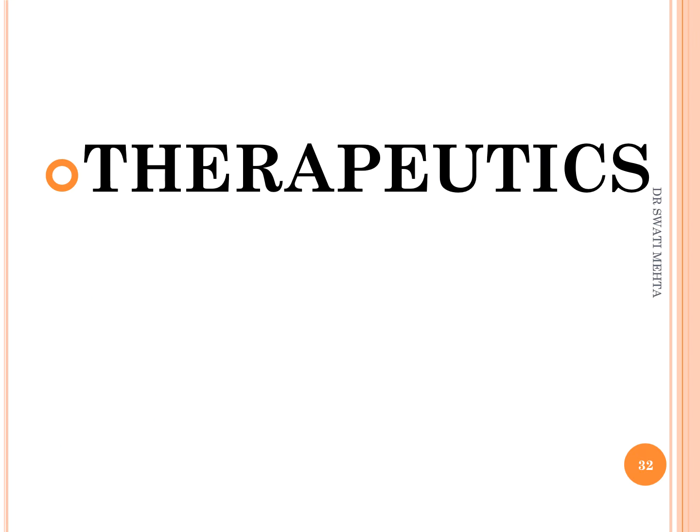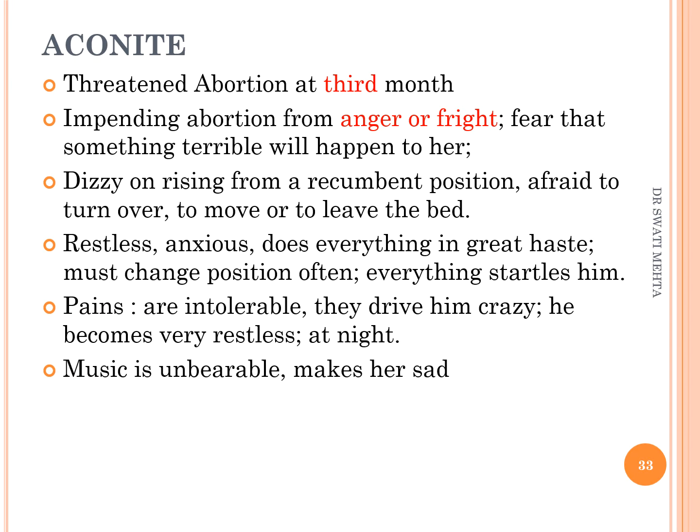Therapeutics means the application of medicine in the disease condition. Aconite is used for the threatened abortion at third month. All of us know that there are psychological causes of abortion, and aconite is a medicine where the patient is having fear, fright, or severe anger that leads to abortion. In India, young girls get pregnant at the age of 20, 21, who do not know what pregnancy is and what happens during labor. So she had a fear when she had pregnancy.